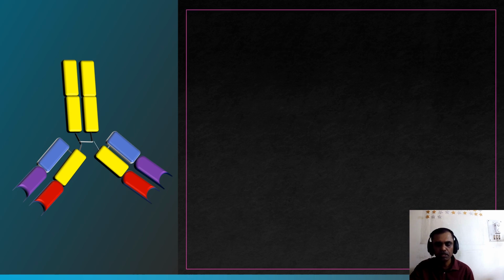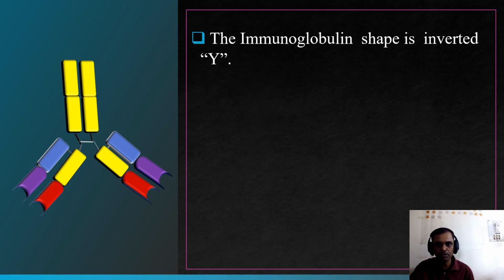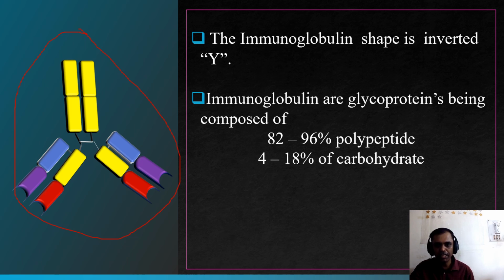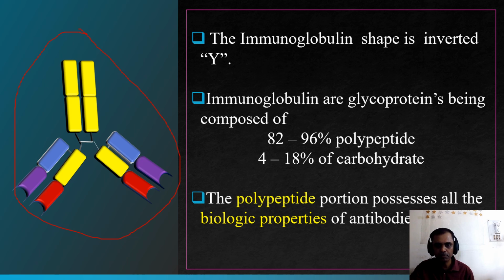Let us study the basic unit of the immunoglobulin. The immunoglobulin shape is an inverted Y shape. Immunoglobulins are glycoproteins composed of 80 to 96% polypeptide and 4 to 18% carbohydrate, and the polypeptide portion possesses all the biological properties of the immunoglobulin.